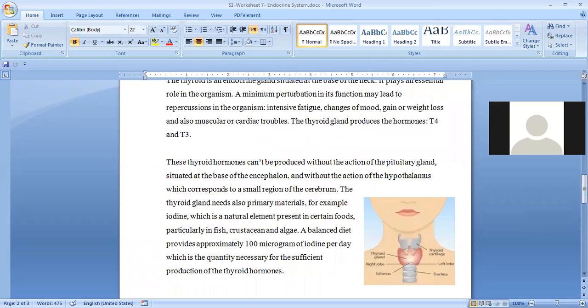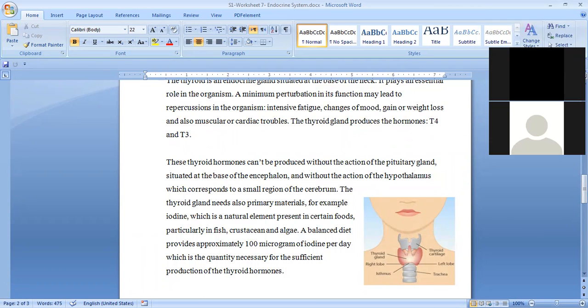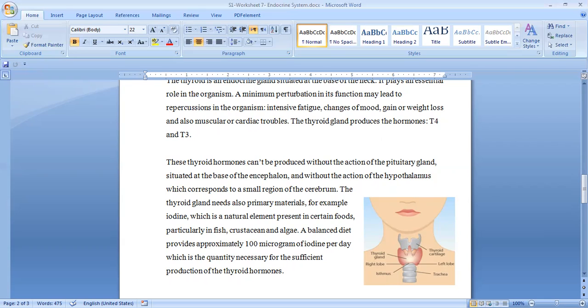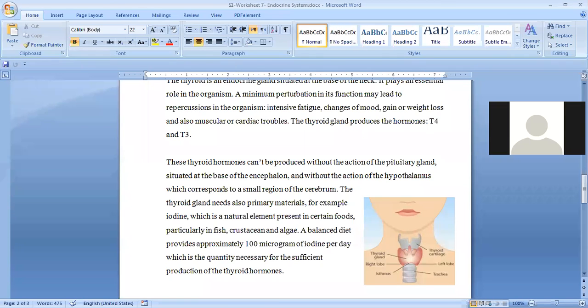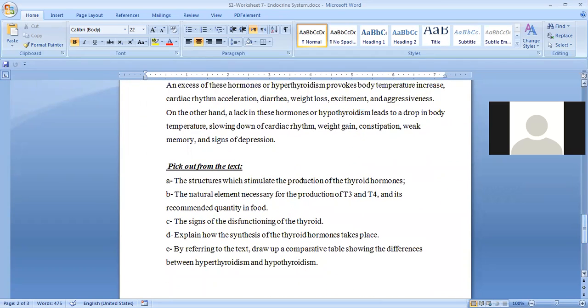Let's move now to Hamad. What is the recommended quantity of the iodine? What is the quantity that's needed for iodine in order to be sufficient for the production of the hormones of the thyroid gland, T3 and T4? What is the recommended quantity? 100 microgram. Okay, thank you, Muhammad. Moving now to part C.